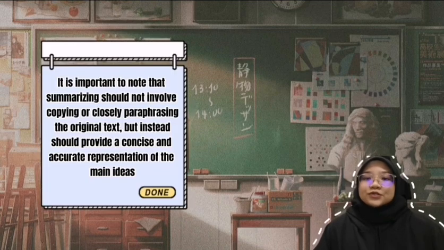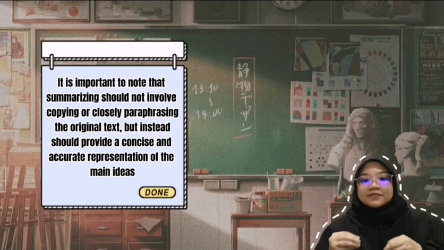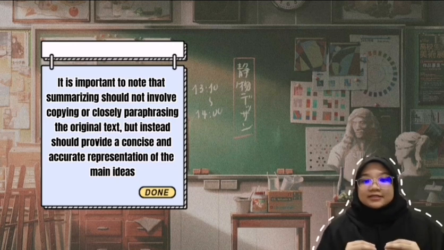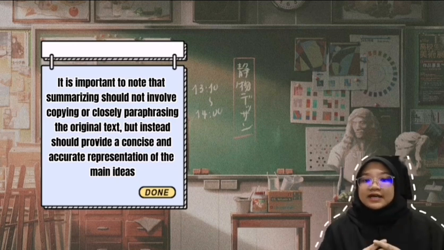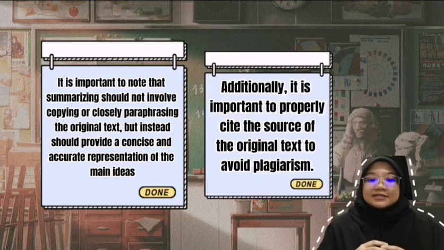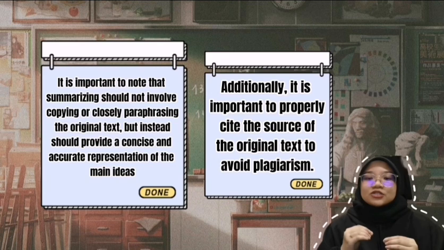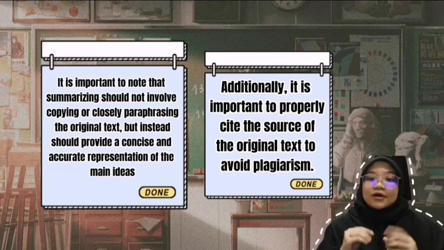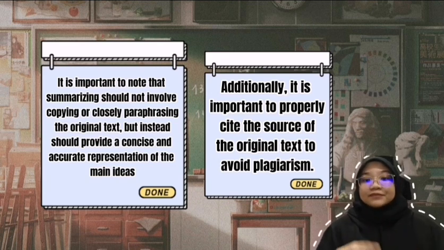It is important to note that summarizing should not involve copying or closely paraphrasing the original text, but instead should provide a concise and accurate representation of the main ideas. Additionally, it is important to properly cite the source of the original text to avoid plagiarism.